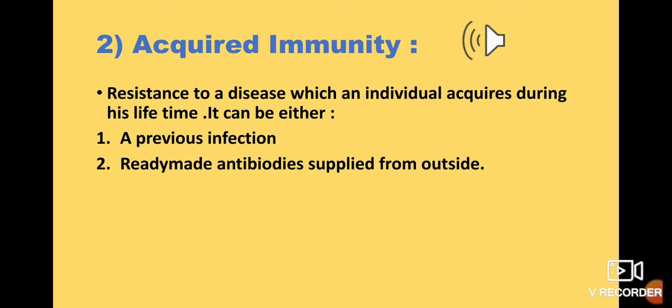So the researchers are going to take that antibody out from the horse's body, and they will use this as anti-venom, means as something which could kill the poison of a person who is bitten by a snake. And this is produced outside the body, ready-made. So this is also a type of acquired immunity.